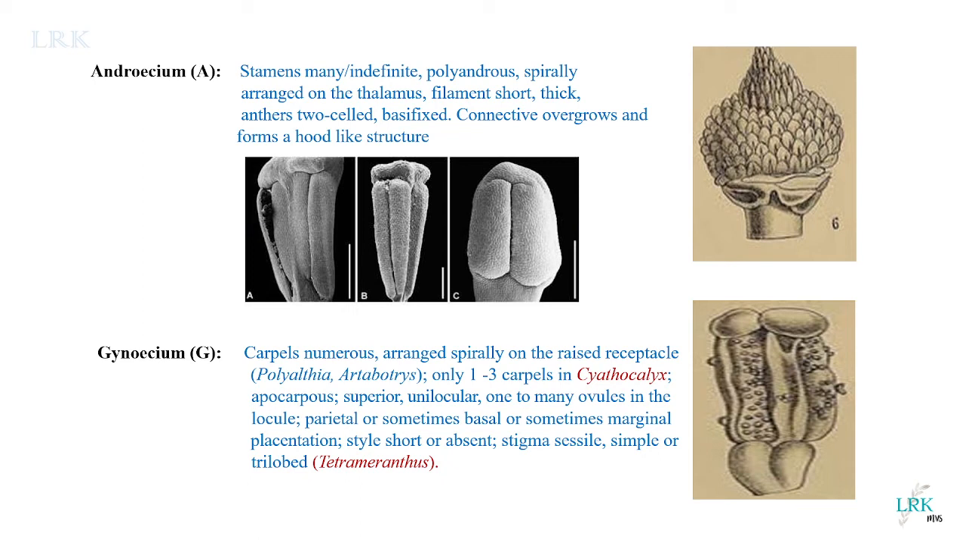In syncarpous condition, all their stigmas, styles, and ovaries may be fused. But in apocarpous condition, each carpel is free from the other carpels. So here we see many carpels arranged spirally over the raised receptacle. The apocarpous condition and the superior ovary which is unilocular with parietal, basal, or marginal placentation. The style is short and the stigma is trilobed.